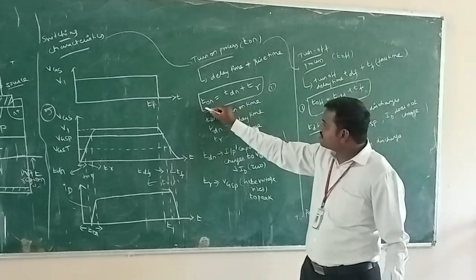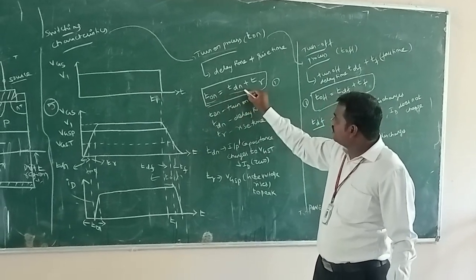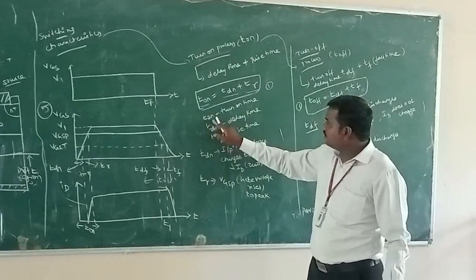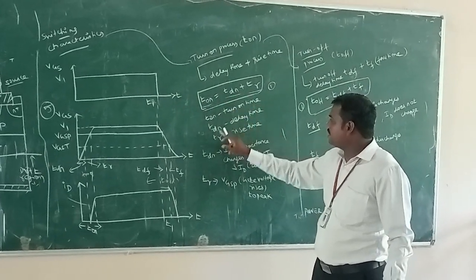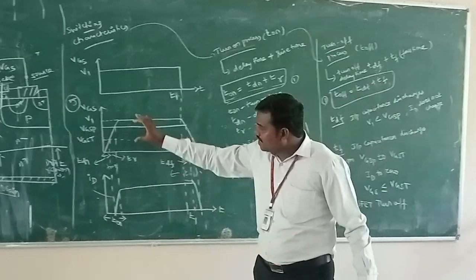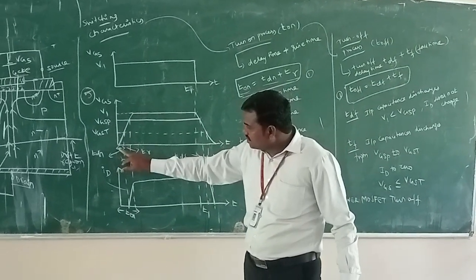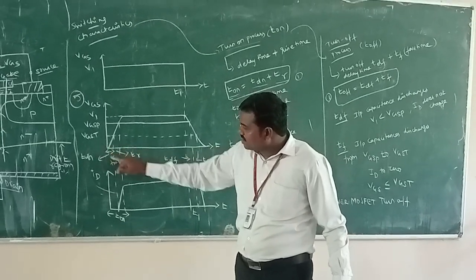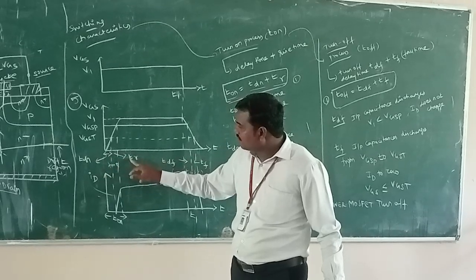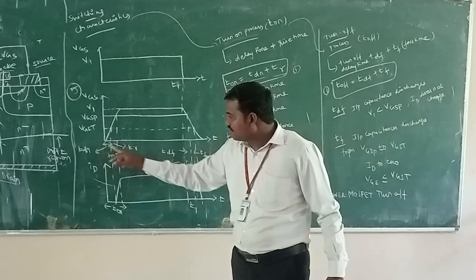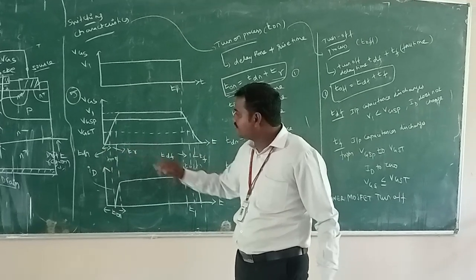The turn on process is T on equal to TDN plus TR. That is, T on means turn on time, TDN means delay time, TR means rise time. From this diagram, this is TDN, this is TR. The total sum of TDN plus TR equals T on. That is, TDN means delay time, and TR means rise time.